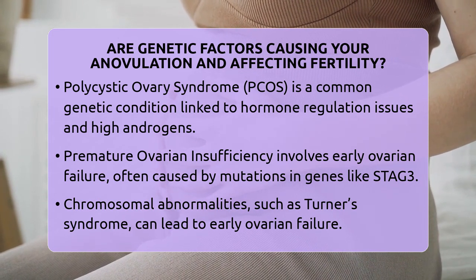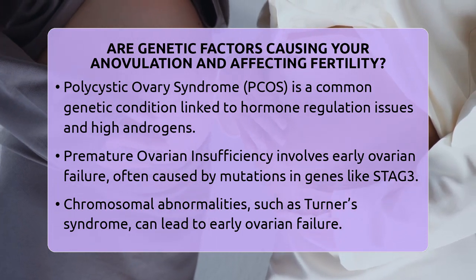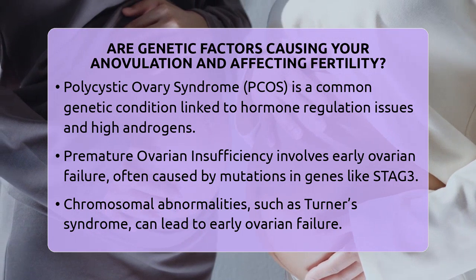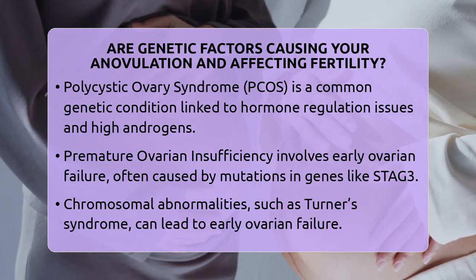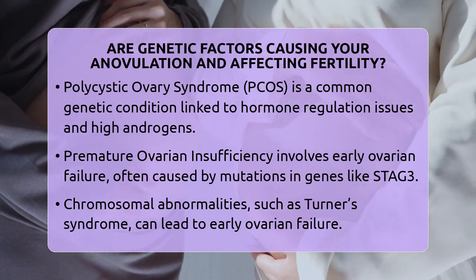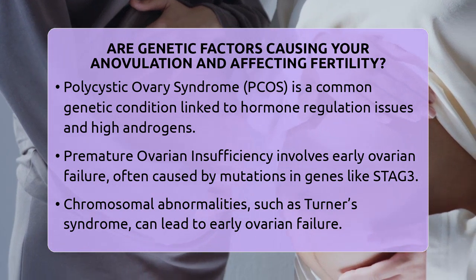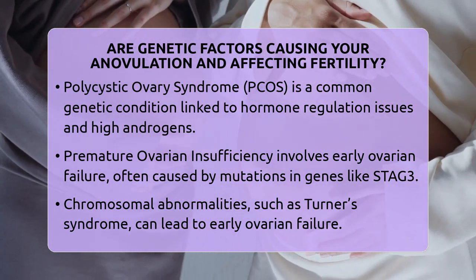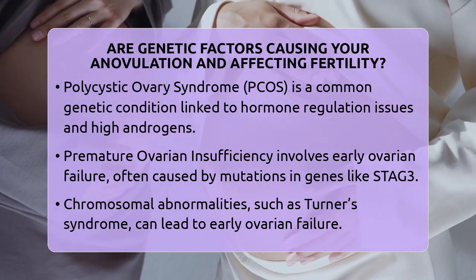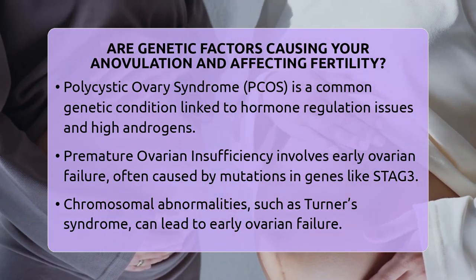Another genetic factor is premature ovarian insufficiency. This is when the ovaries stop working earlier than usual, often before age 40. Mutations in genes like STAG3, which help with chromosome division during egg formation, have been found in women with this condition. These mutations can cause early loss of ovarian function, leading to no ovulation.